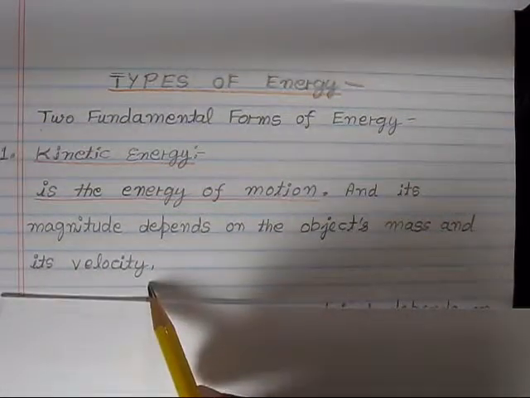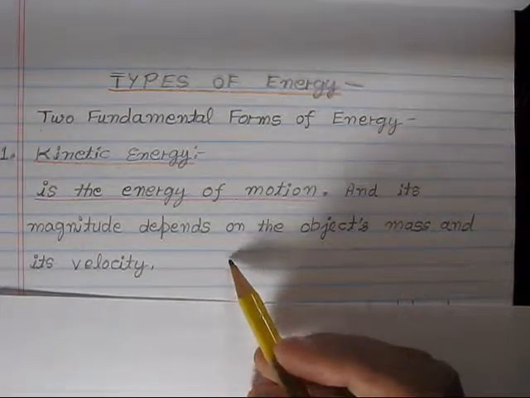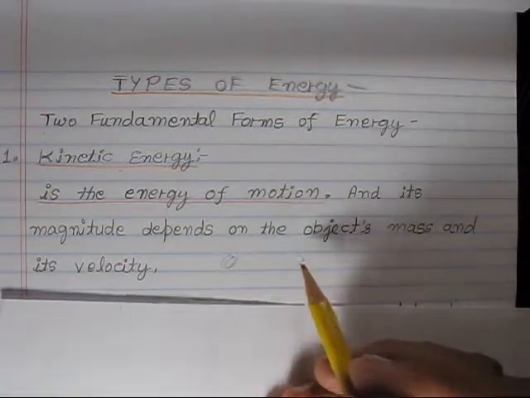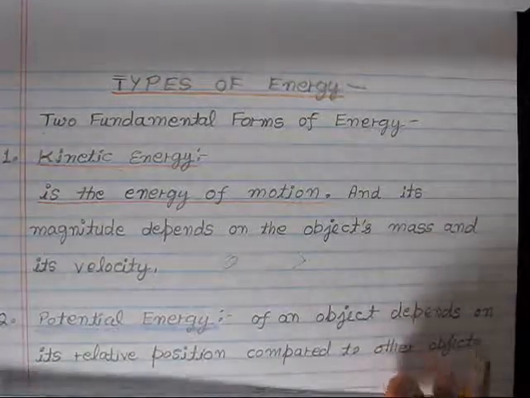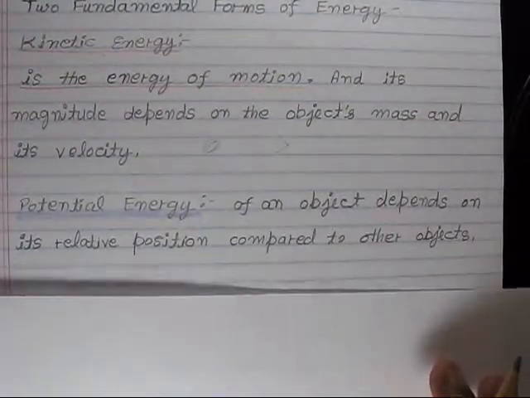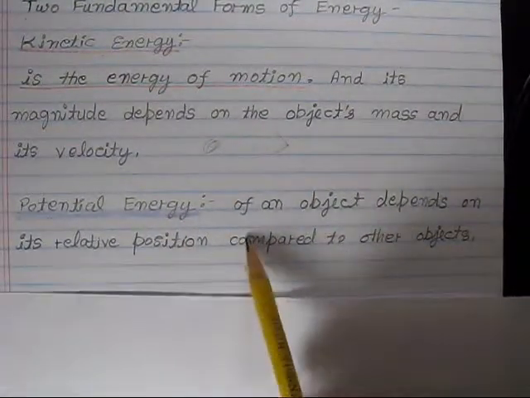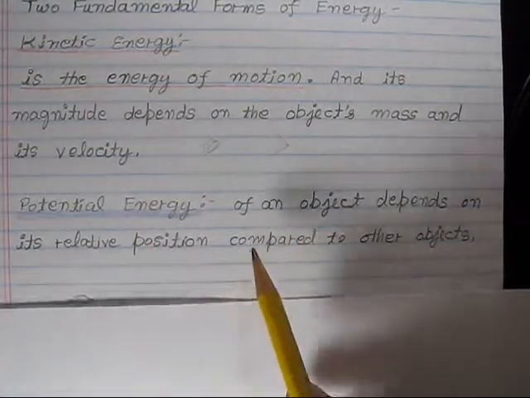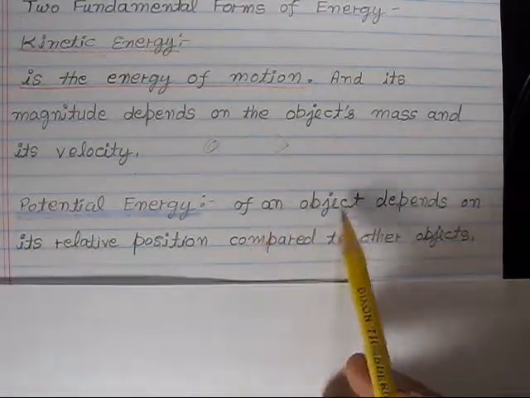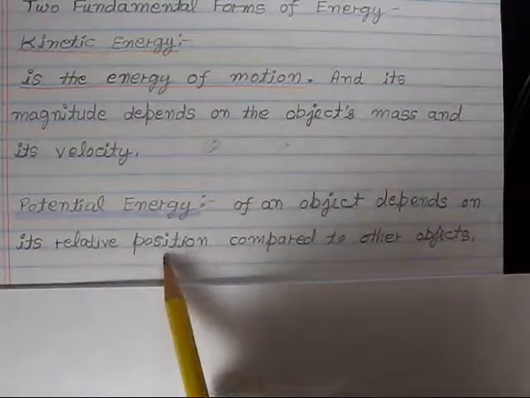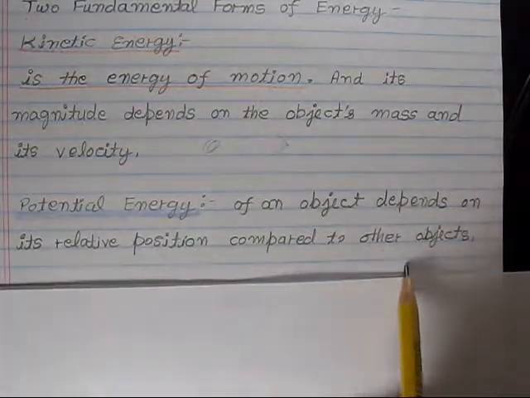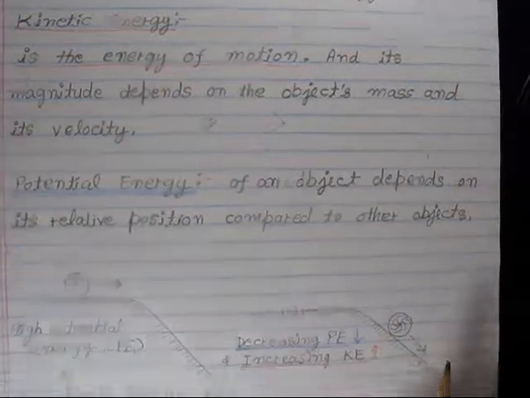Kinetic energy is the energy of motion, and its magnitude depends on the object's mass and its velocity. So basically if anything is moving, it has kinetic energy, and if an object is sitting, it has potential energy. Potential energy of an object depends on its relative position. So here is an example.